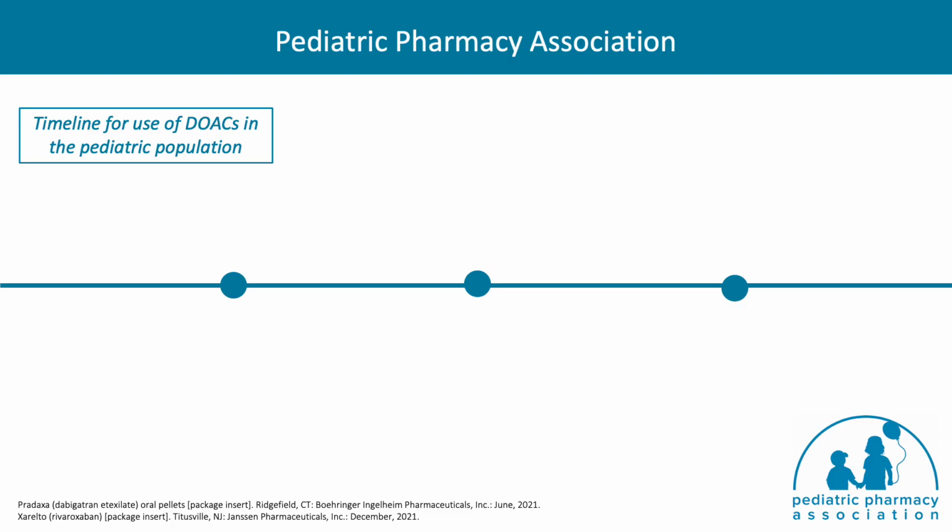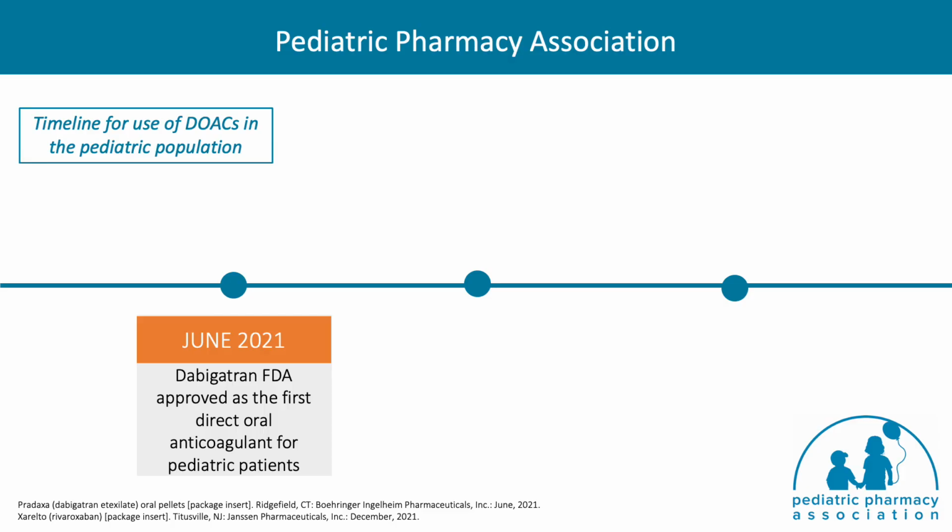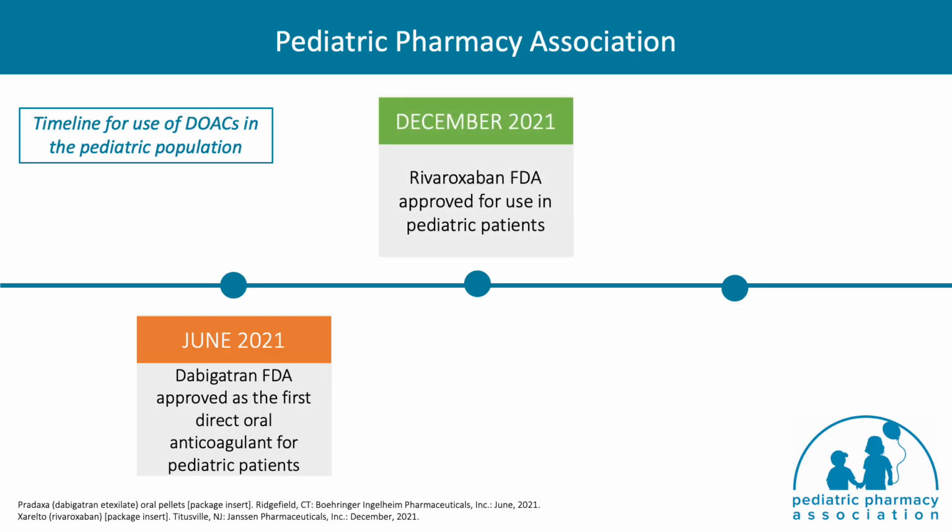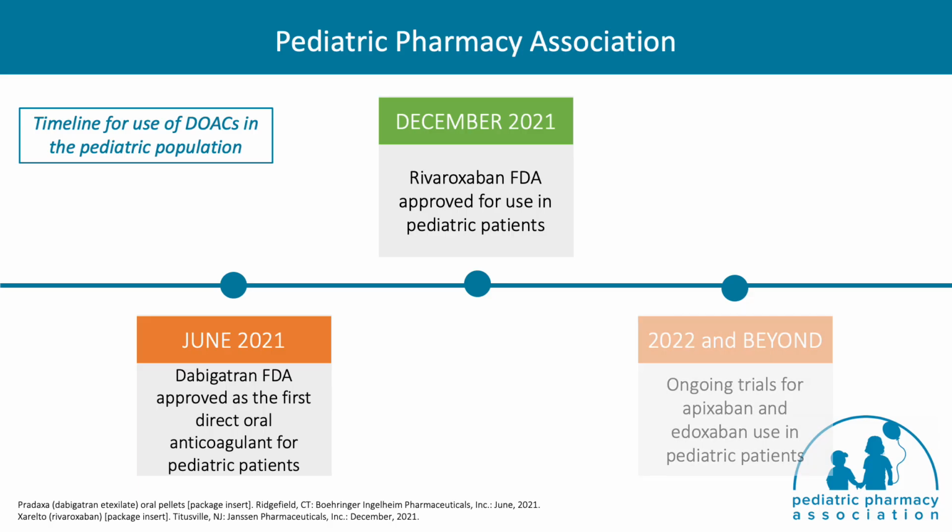Over the past few years, direct oral anticoagulants have come a long way in the pediatric population. In June 2021, dabigatran became the first FDA-approved direct oral anticoagulant for use in pediatric patients, followed by the approval of rivaroxaban in December 2021. Currently, there are ongoing clinical trials investigating the use of apixaban and edoxaban in children to establish pharmacokinetic, pharmacodynamic, and safety and efficacy data, and the results from these studies are still pending.